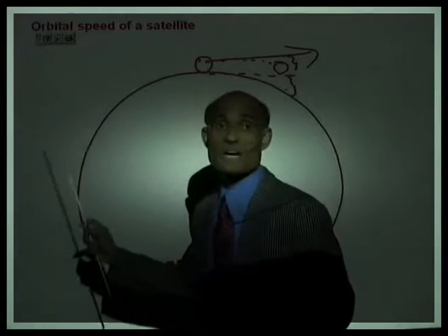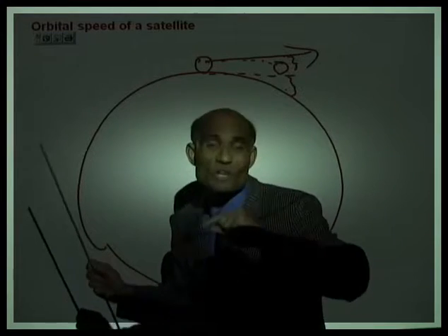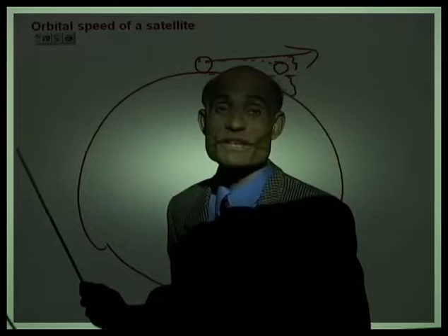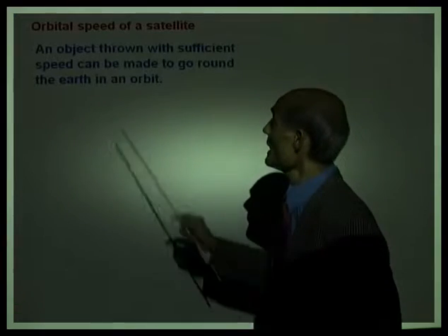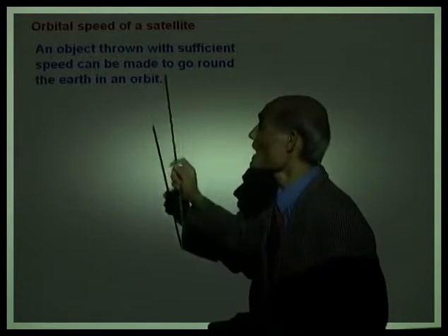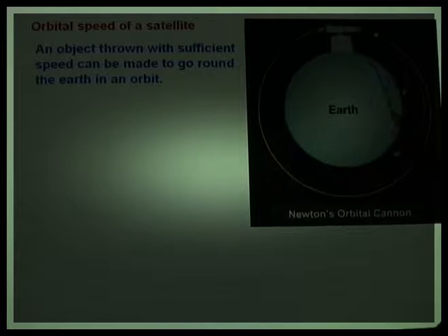Now, the question we are trying to answer here is, what is the minimum speed we require so that an object thrown will simply go in an orbit around the Earth? An object thrown with sufficient speed can be made to go around the Earth in an orbit. You can see here, if this cannon is fired with a low velocity, the ball will come back.